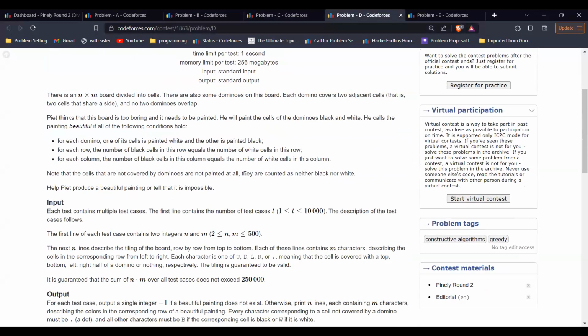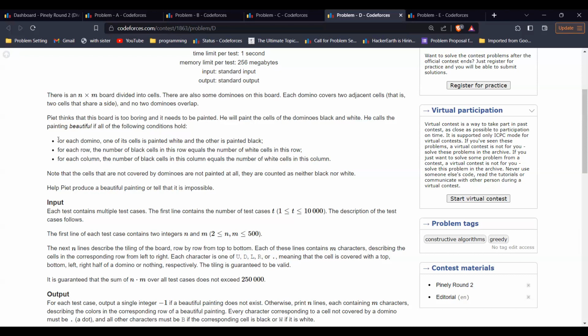So coming to this problem, we are given an n cross m board divided into cells, and there are some dominoes on this board. Each domino covers two adjacent cells, laid either horizontally or vertically. Now Pete thinks that this board is too boring and needs to be painted. So he will paint the cells of the dominoes either black or white, and he calls the painting beautiful if all the conditions below are met. So what are the conditions?